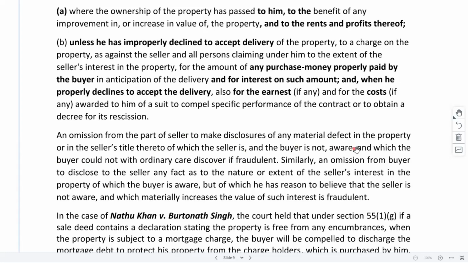That means when they were in the process of getting the property registered, during that process, suddenly the buyer comes to know that this person is not even the owner of the property, or this person is just a joint owner of the property. Or might be this is a Benami property. Might be he was saying it's an A khata property, but in reality it is a B khata property. There may be so many different things, right? Those were not disclosed by the seller. In such cases, it would be considered as a fraudulent transaction, and the buyer will have this right to decide what he wants to do.